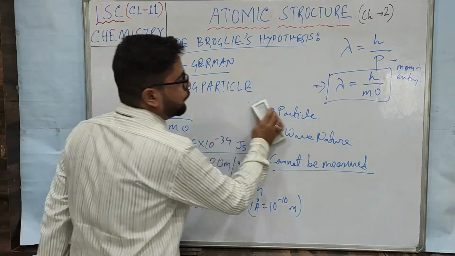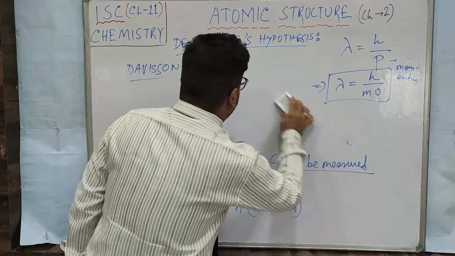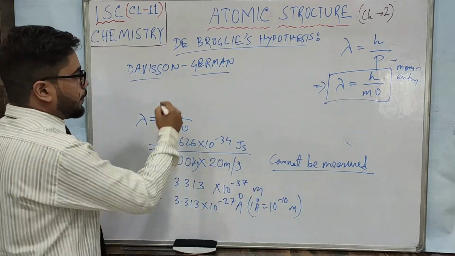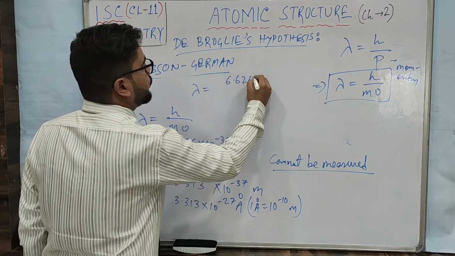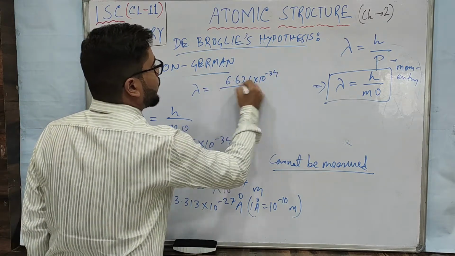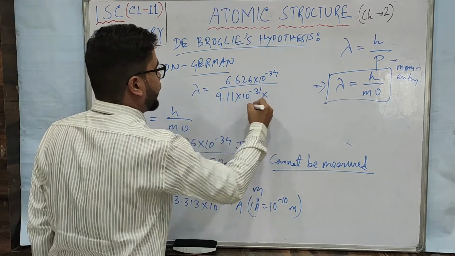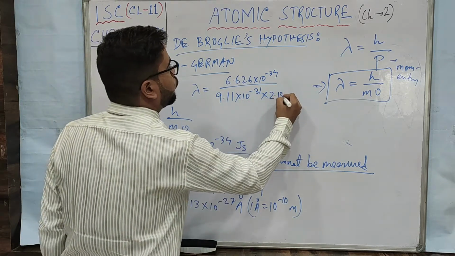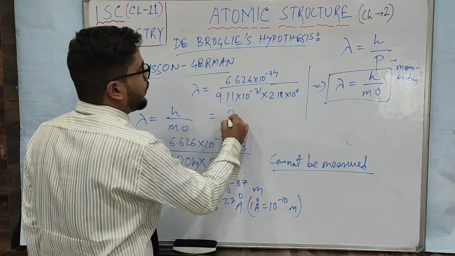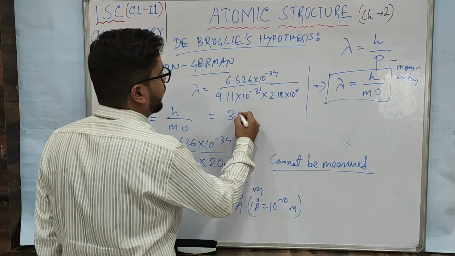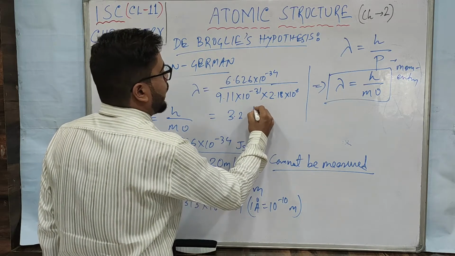So now if we calculate the wavelength of an electron, applying the same formula, lambda equals h, 6.626 times 10 to the power minus 34, divided by the mass of the electron, 9.11 times 10 to the power minus 31, and the velocity of the electron, 2.18 times 10 to the power 6. This will come to approximately 3.23, or 3.2 angstrom.